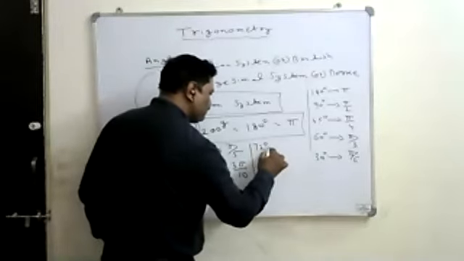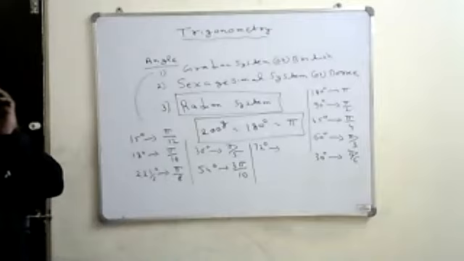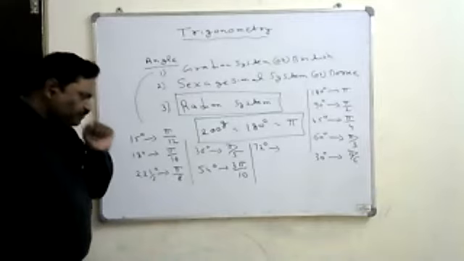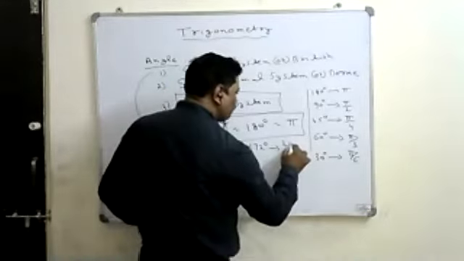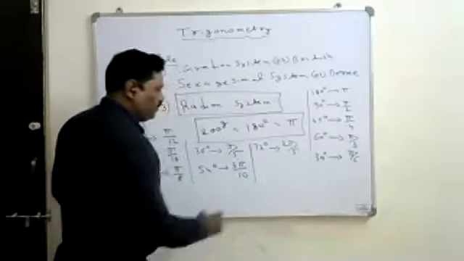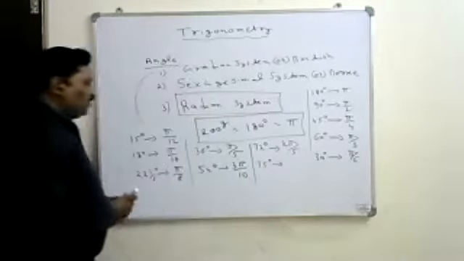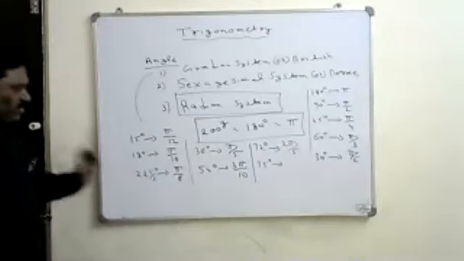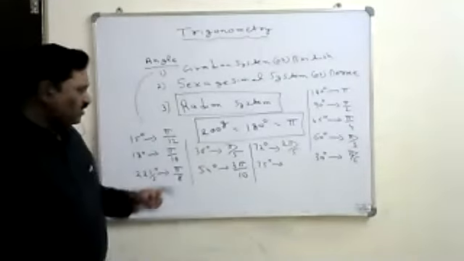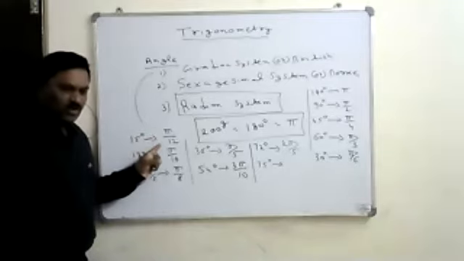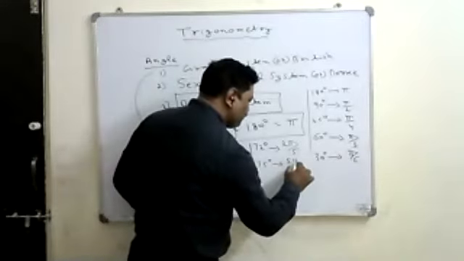Then the value of 72 degrees, how do you write this? 4 pi by 10, that is 2 pi by 5. And 75 degrees: I can write that 5 15s are 75, where 15 is pi by 12. So 5 into 15 means it is 5 pi by 12.